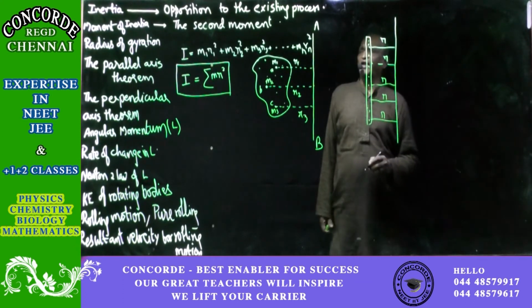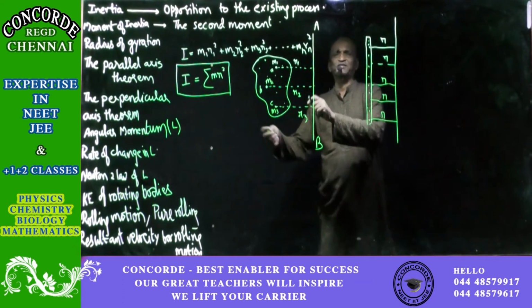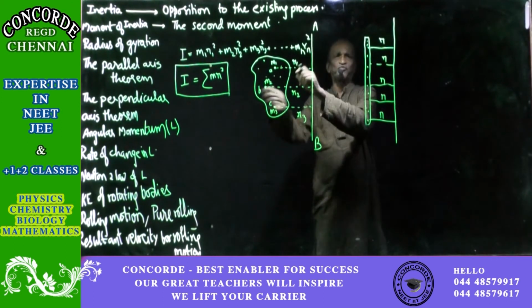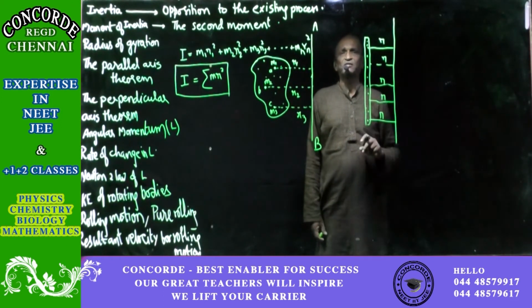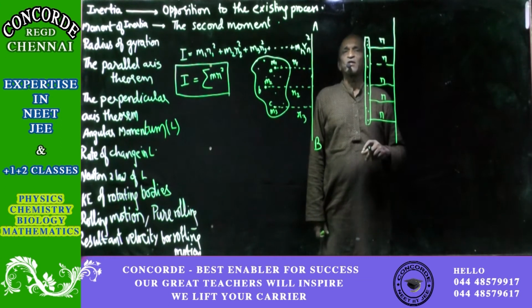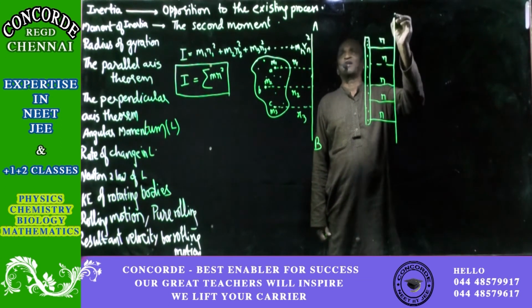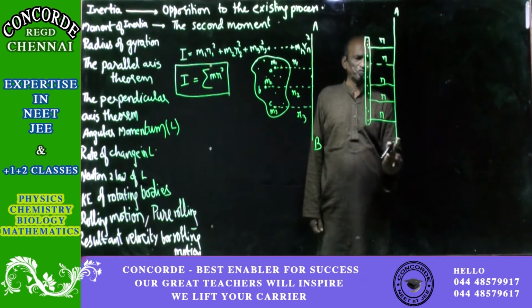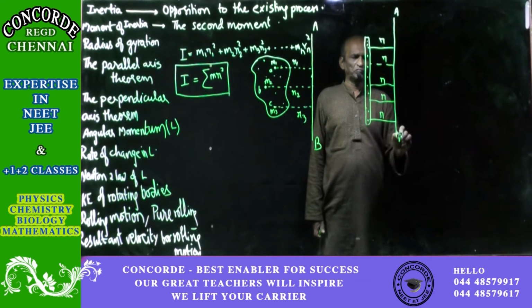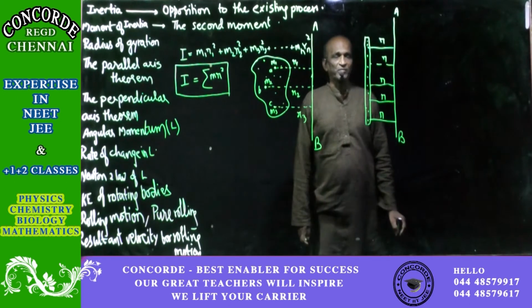So if the body under consideration is beaten to form a length, a rod, then every particle will be at the same distance from the fixed line AB.